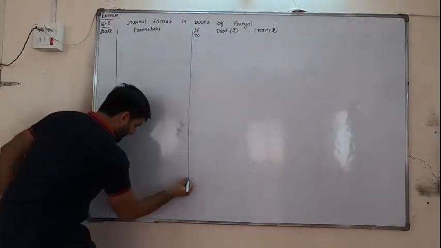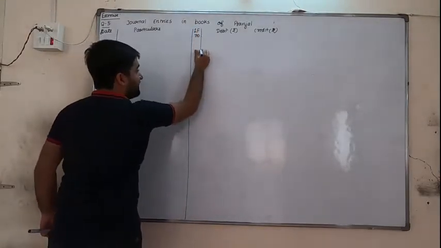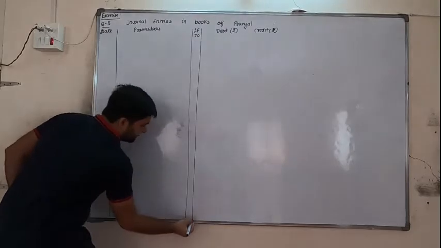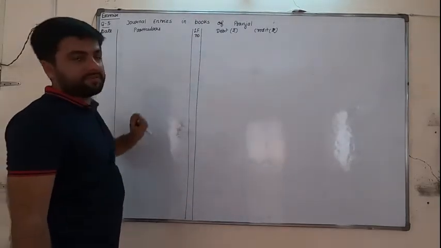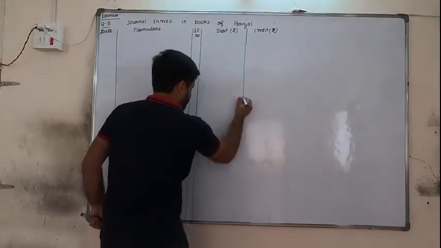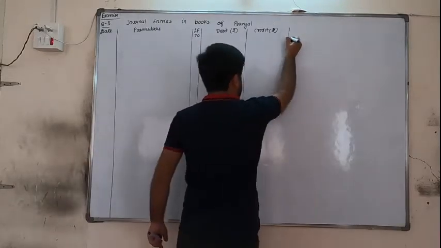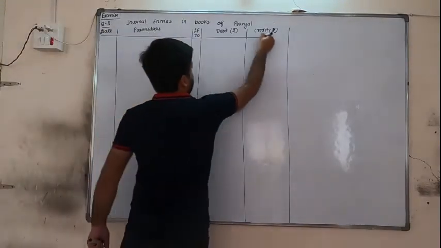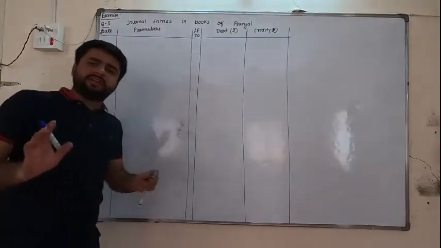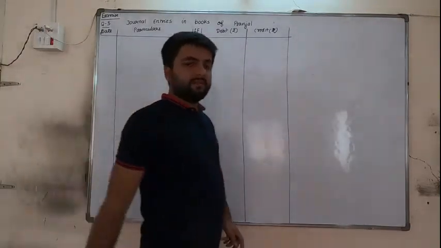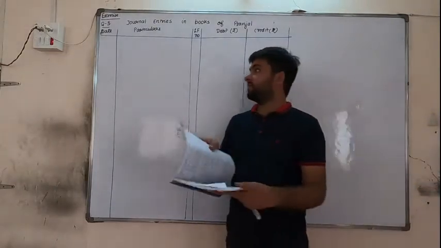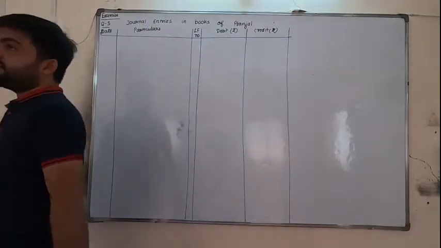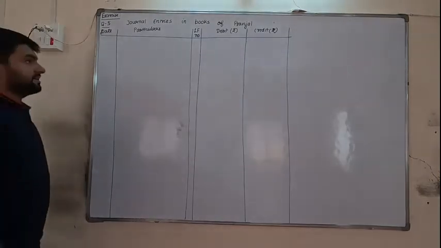Now see, this LF number column is very narrow. Nothing is coming here. This is just a formality, so keep it very narrow. Okay? And don't worry about the totals if the page is over. We will do the total at the end only. If the page is over in between, don't worry about that. Okay? So we have drawn the format and we are starting.